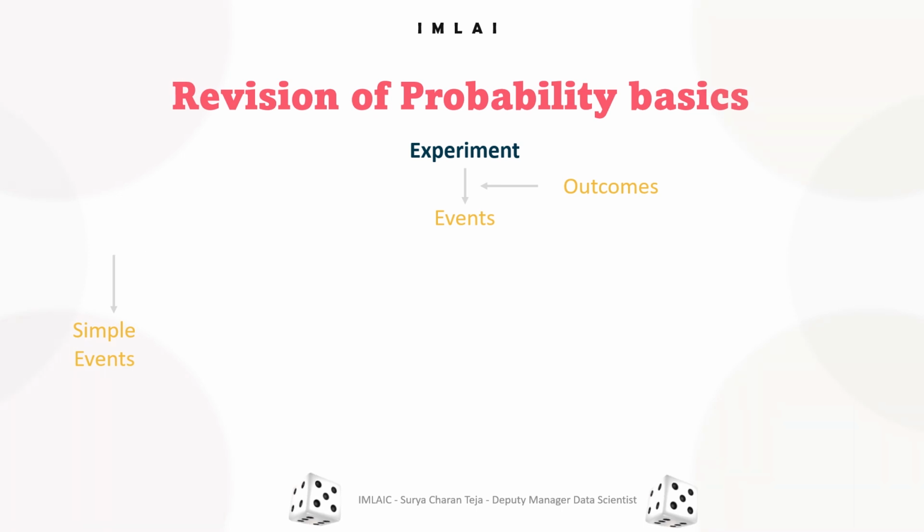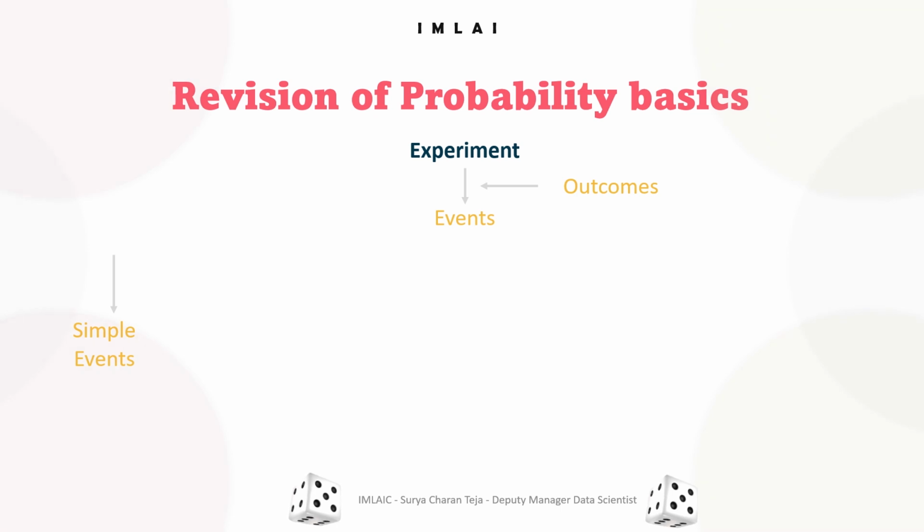Let's begin with simple events. Simple events are the individual outcomes of an experiment. In tossing a coin, the simple events are heads and tails. Again, I'll repeat: tossing a coin is an experiment, rolling a die is an experiment.